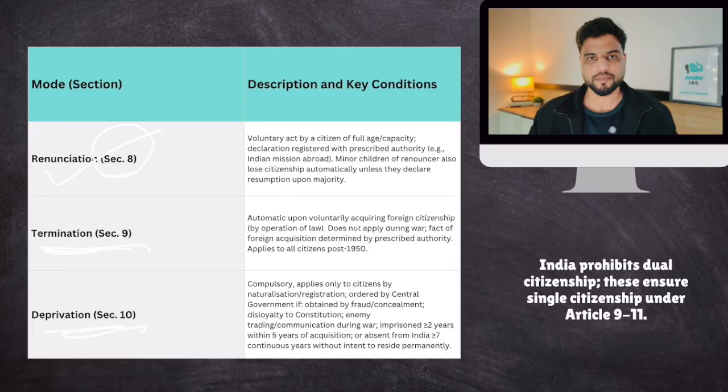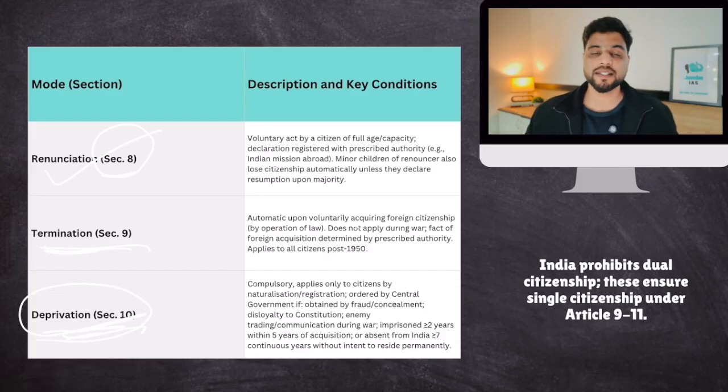And deprivation: this is where you're not giving up Indian citizenship, and you have not acquired foreign citizenship. You don't want to lose your Indian citizenship. But the Government of India will deprive you of your Indian citizenship if you have broken any law, if it was found that you acquired Indian citizenship by giving fraudulent documents during naturalization or registration, or you helped the enemy.